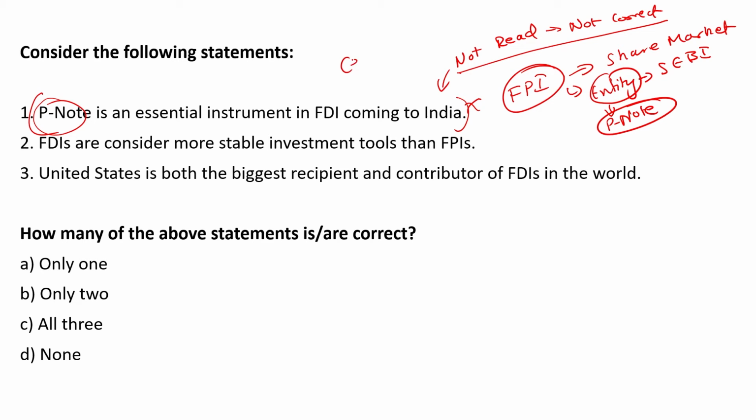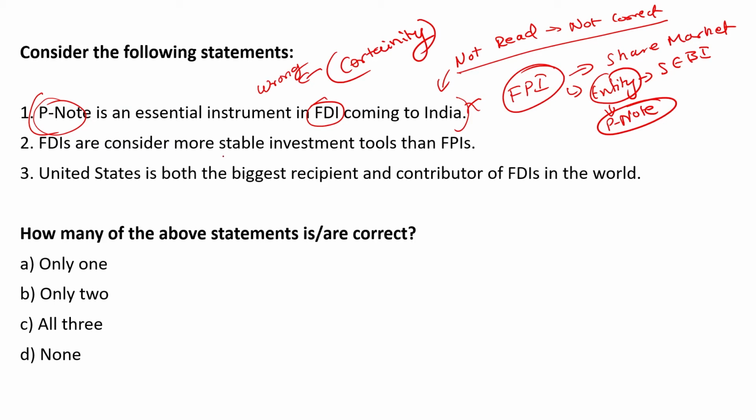Prelims examination में certainty of knowledge is necessary. अगर आपने एक पर्टिकुलर चीज नहीं पढ़ी है किसी टॉपिक पे तो वो चीज है ही नहीं. In examination there is no time for uncertainty because it will lead to you marking wrong answers. ठीक है, तो पहला स्टेटमेंट गलत है क्योंकि आपने वो पढ़ा नहीं है when you were reading FDI. ठीक है, तो be confident of what you are reading.